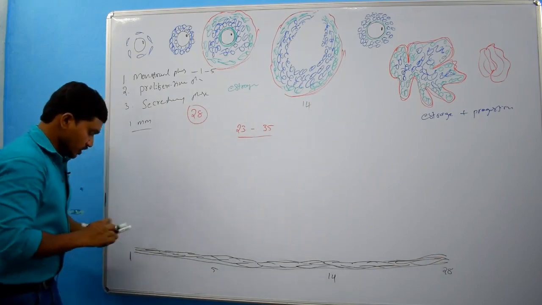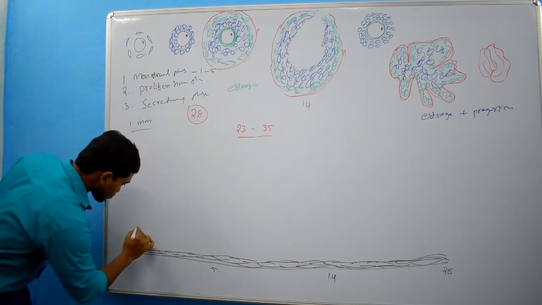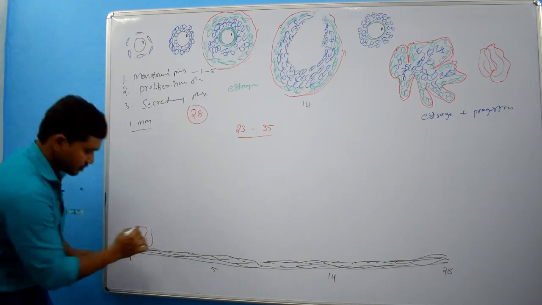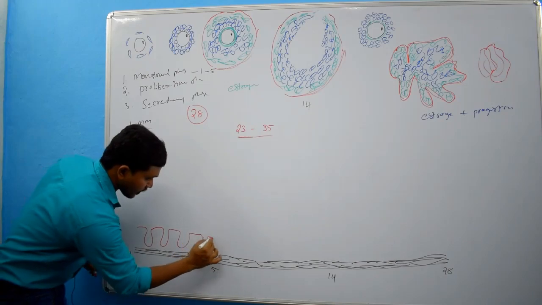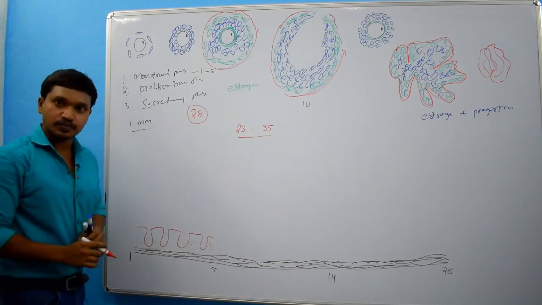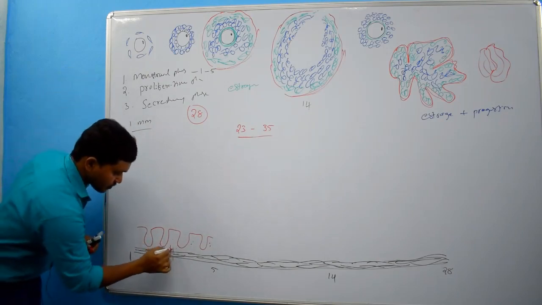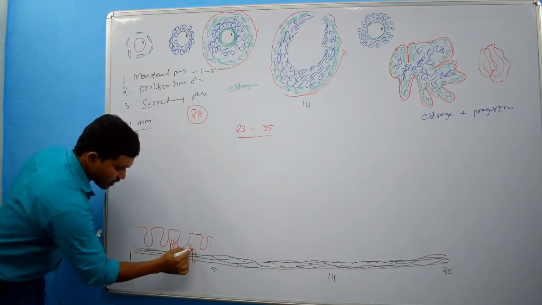The endometrium in menstrual phase is around 1 mm thickness. There will be only the basal portion of endometrial glands, the basal part of connective tissue and basal arteries. We know what basal arteries are. Basal arteries are straight arteries.